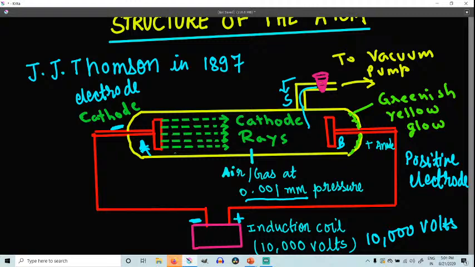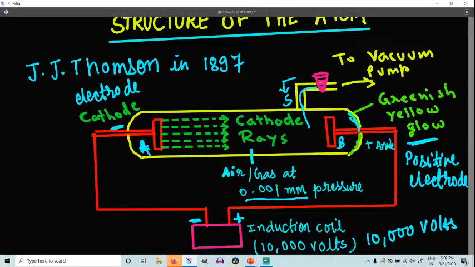When the pressure of the gas inside the discharge tube falls to 0.001 mm, the glow inside the tube completely disappears, and there is no light emitted by the air. The tube appears completely dark when you further decrease the pressure. However, the glass wall of the tube exactly opposite to the cathode glows with a greenish yellow light called fluorescence. You can see here the greenish yellow color. This greenish yellow glow can be seen at 0.001 mm of pressure, right?